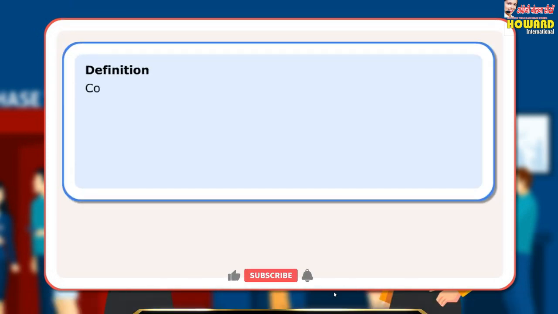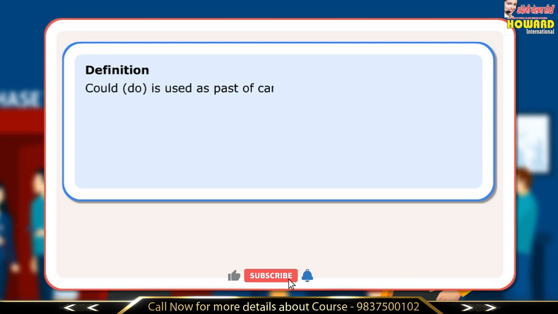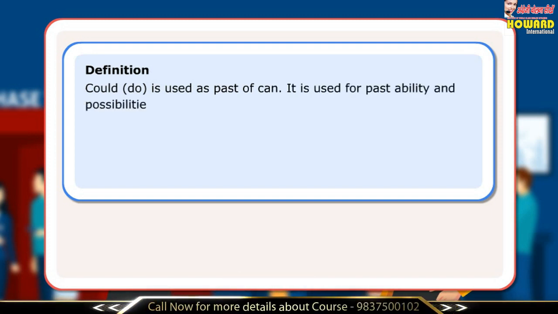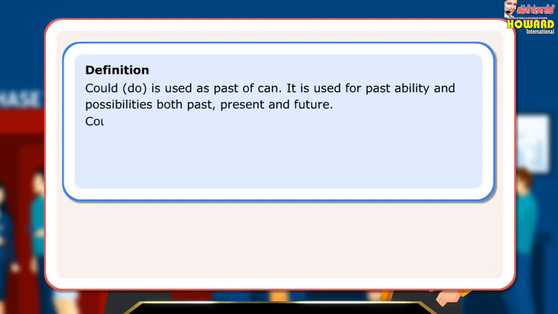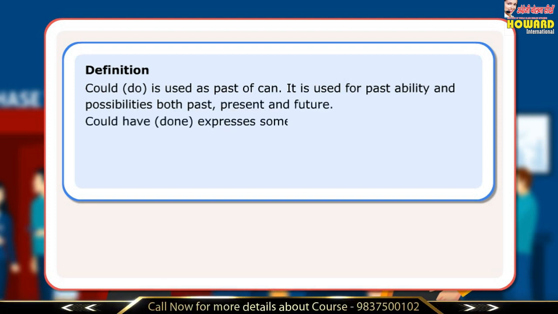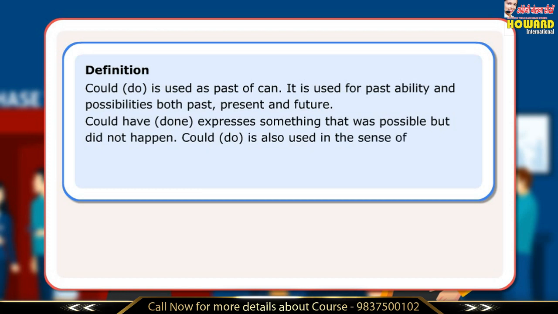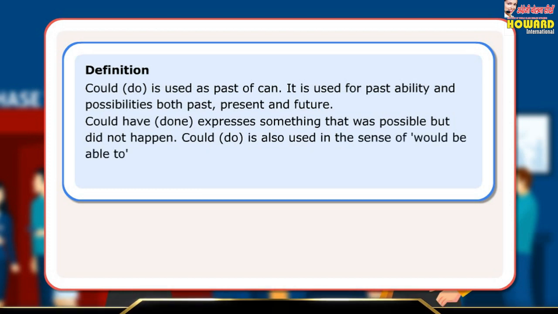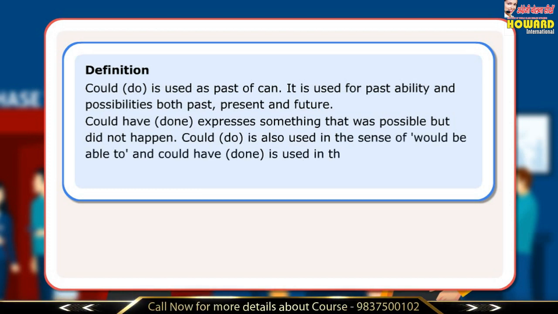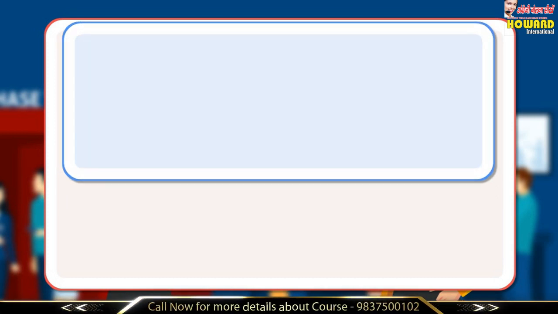Definition. Could do is used as past of can. It is used for past ability and possibilities, both past, present and future. Could have done expresses something that was possible but did not happen. Could do is also used in the sense of would be able to, and could have done is used in the sense of would have been able to. Let us look at a few sentences.